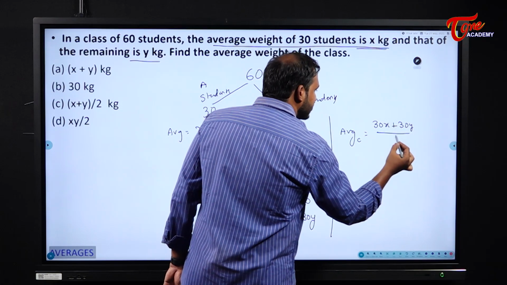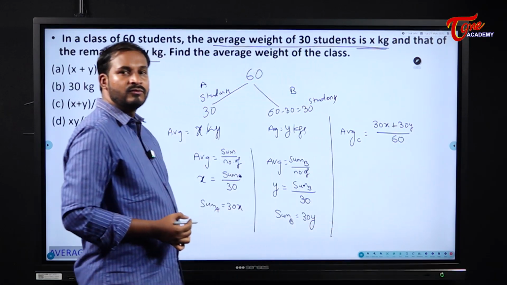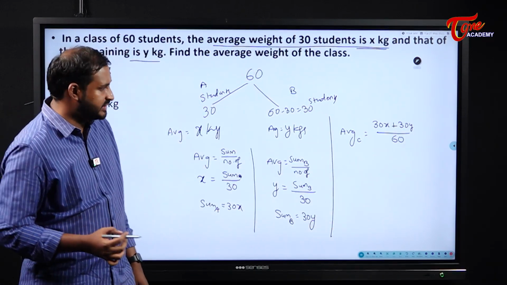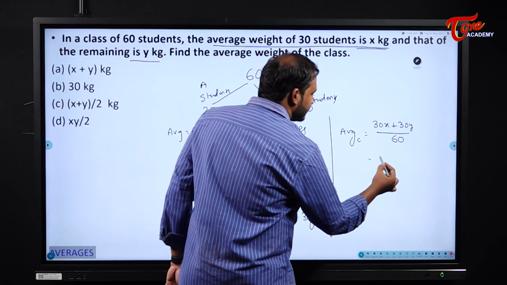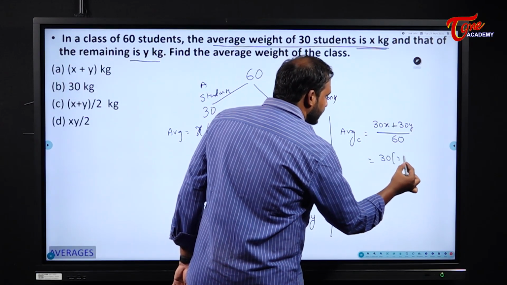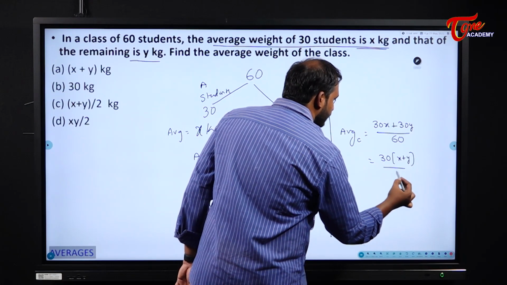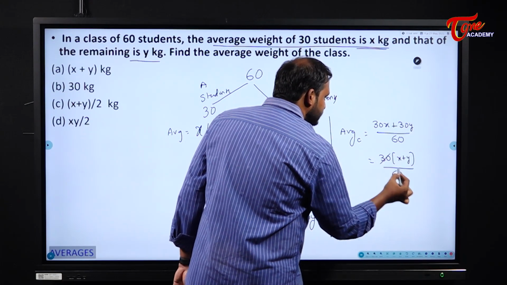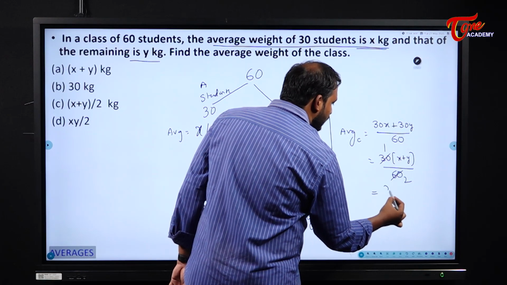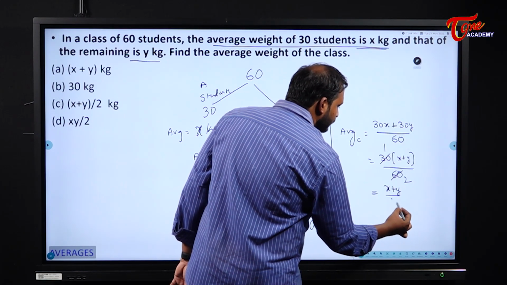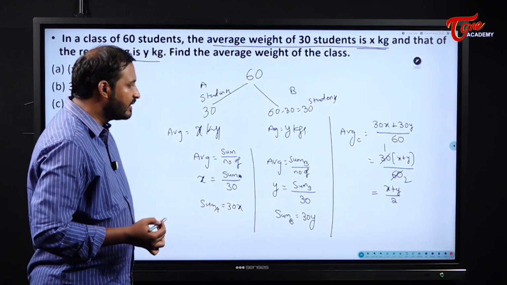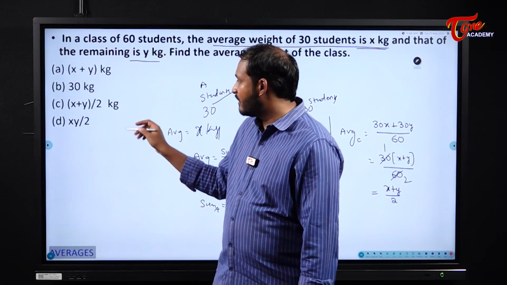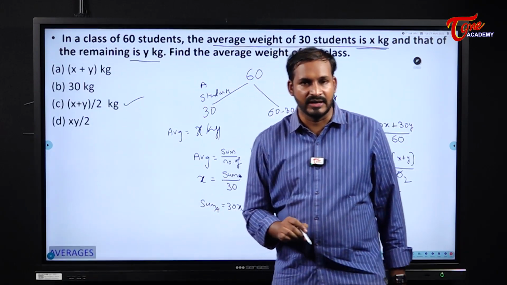By the total strength of the class, which is 60. If I take 30 common here, it becomes x plus y by 60. So 30 twos are 60, the average becomes x plus y by 2 kgs.